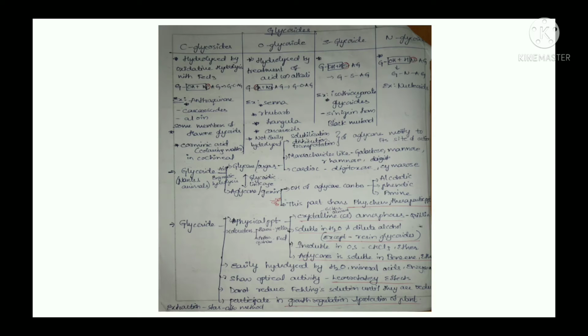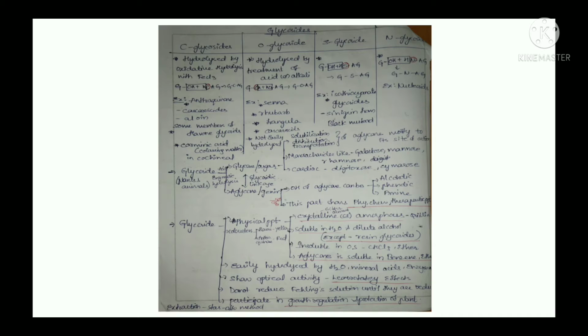And next we come to the extraction. Here also the extraction process is done by the Stas-Otto method. In this process, the powdered glycoside is extracted by continuous hot percolation using a Soxhlet apparatus with alcohol as a solvent. The temperature maintained is less than 45 degrees centigrade.